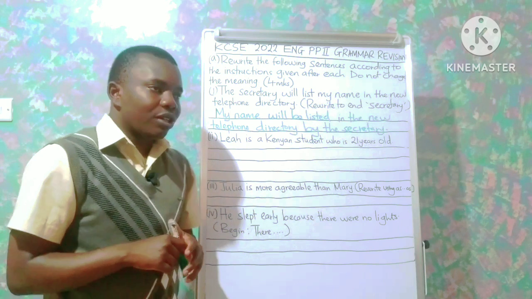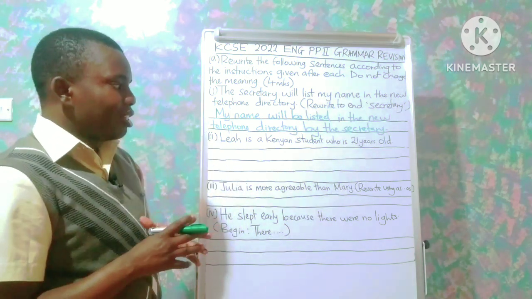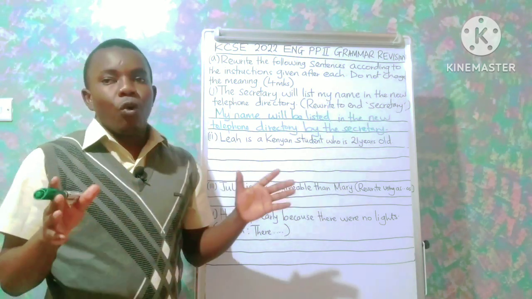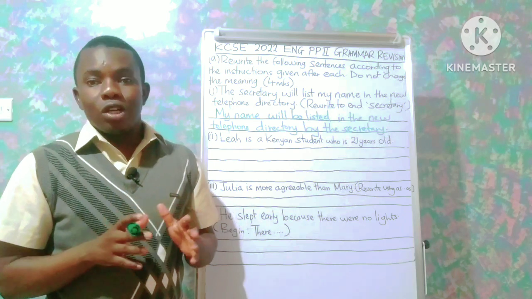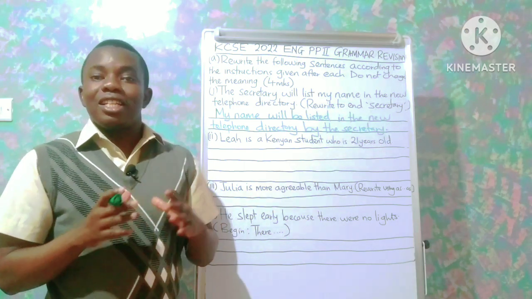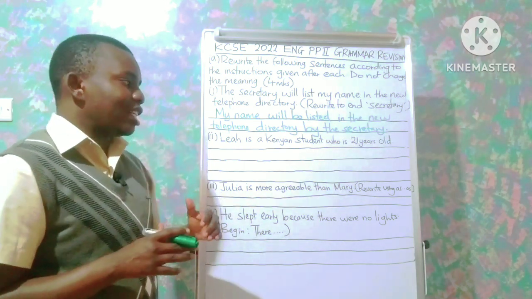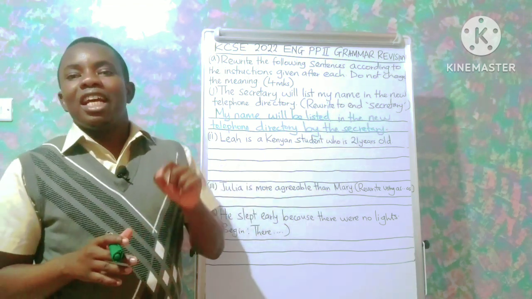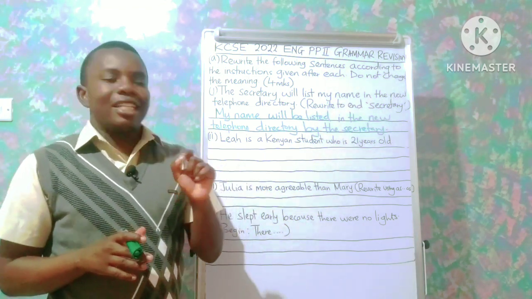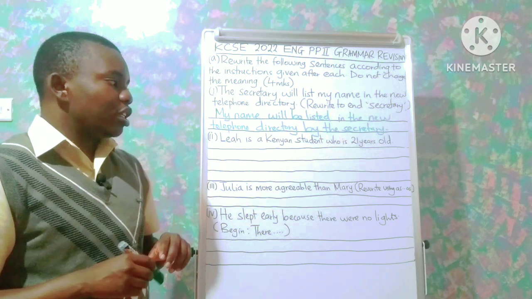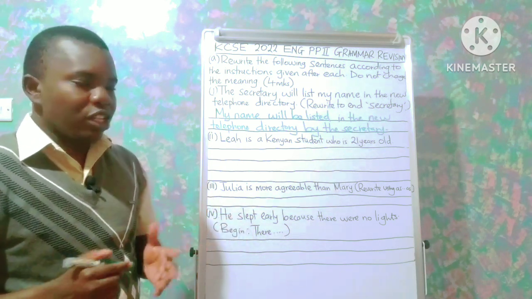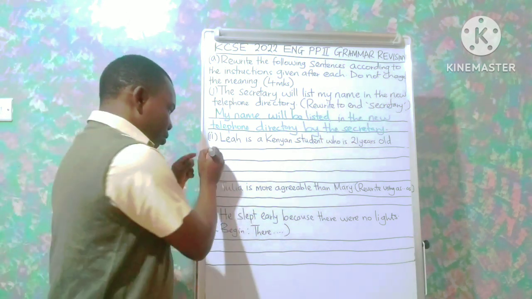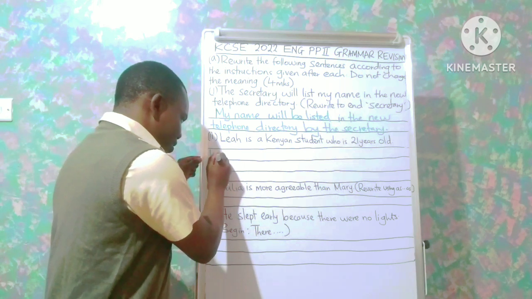Number 2. Leah is a Kenyan student who is 21 years old, and the candidate in this case is expected to end his or her sentence using "student". One probable response would be, we would have Leah.